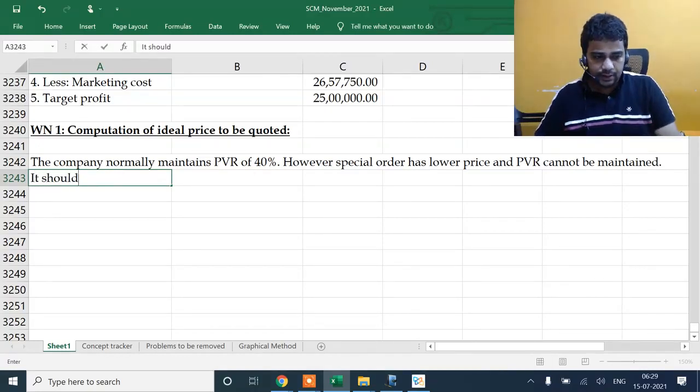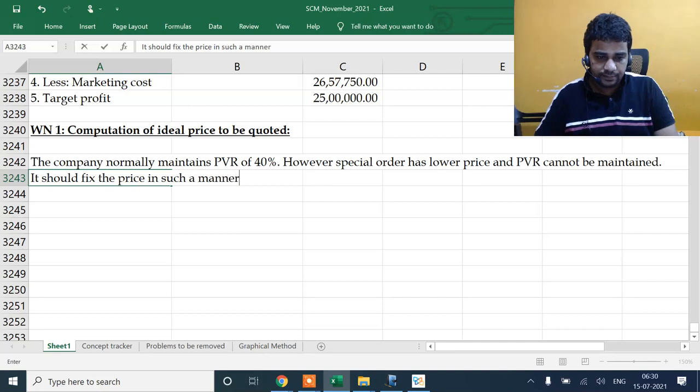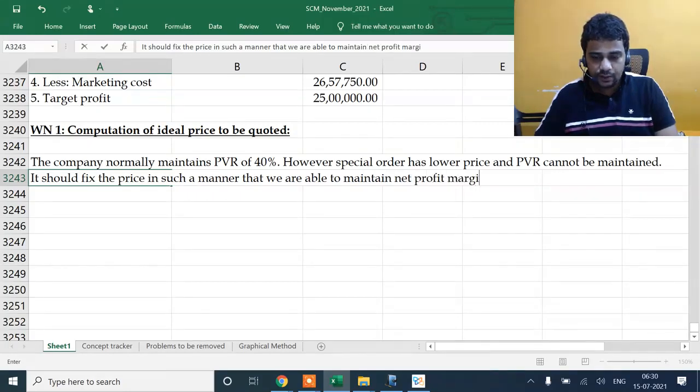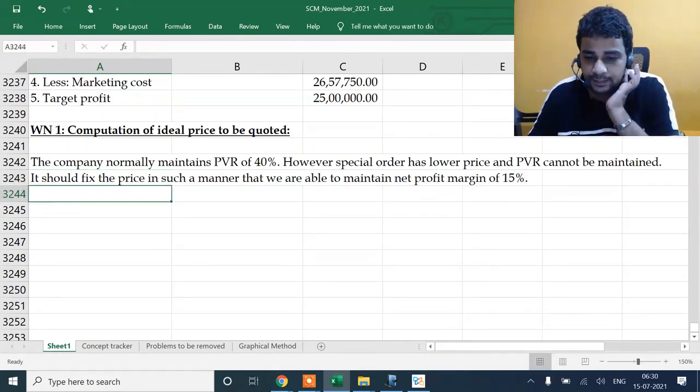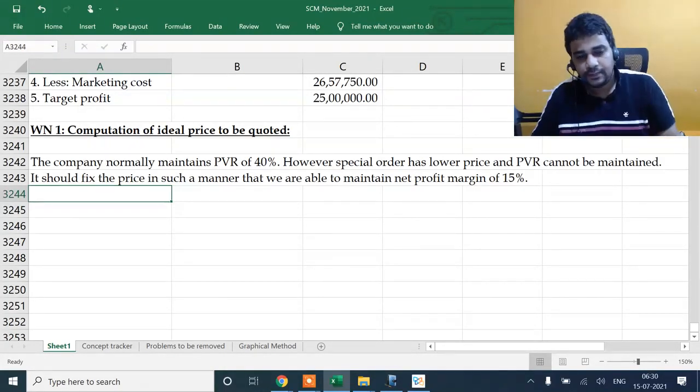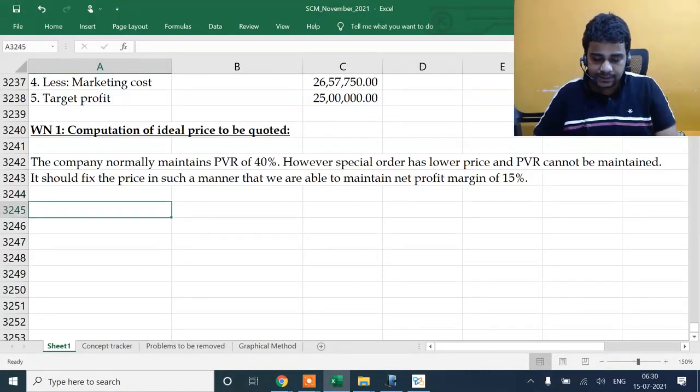It should fix the price in such a manner that we are able to maintain net profit margin of 15%.